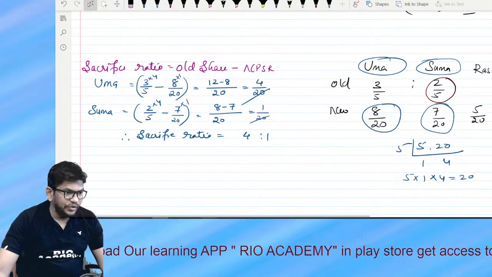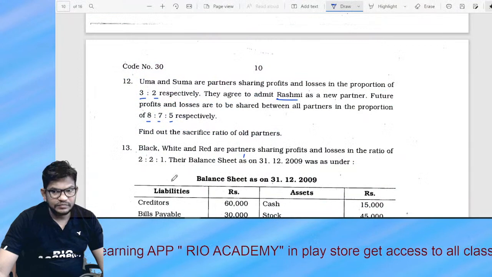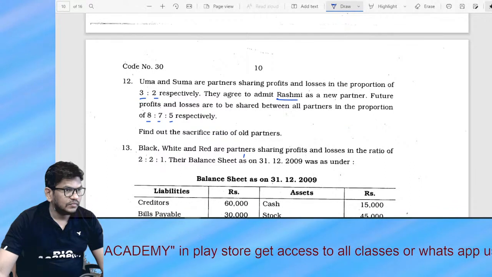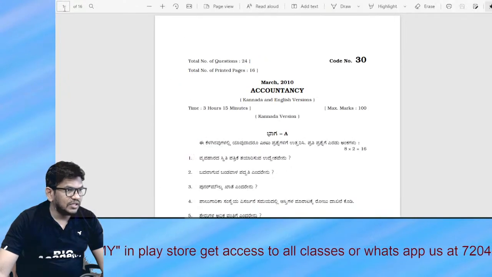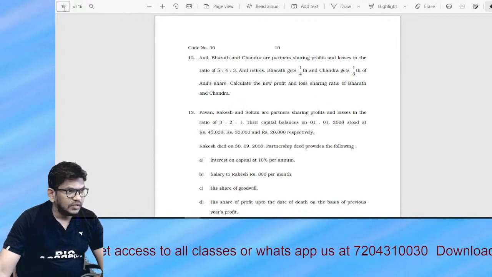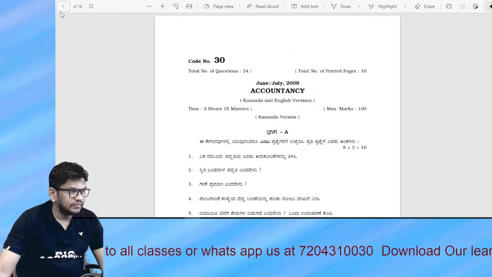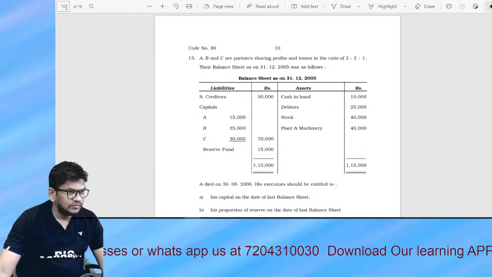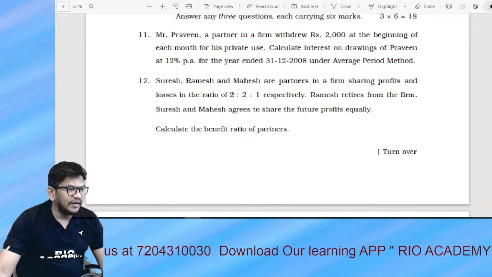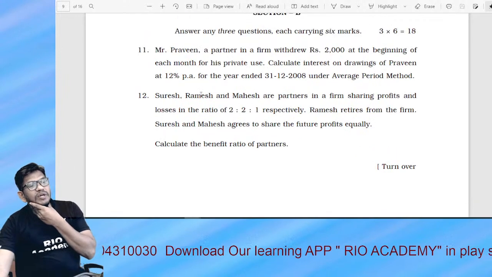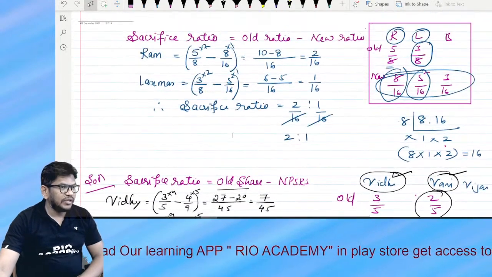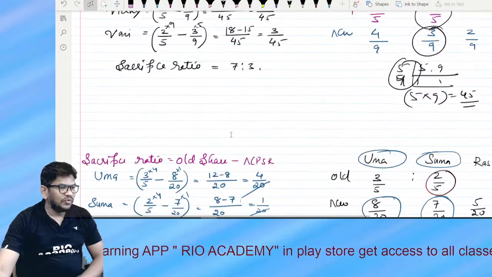So bachcho, next question we will go here. Let me see what they have asked in 2010. Here also the new profit sharing ratio we have, and here they given the gain ratio. So guys, let's solve gain ratio now. I think we have solved more than enough, only 3 we have solved. Wait, I'll solve some more then.